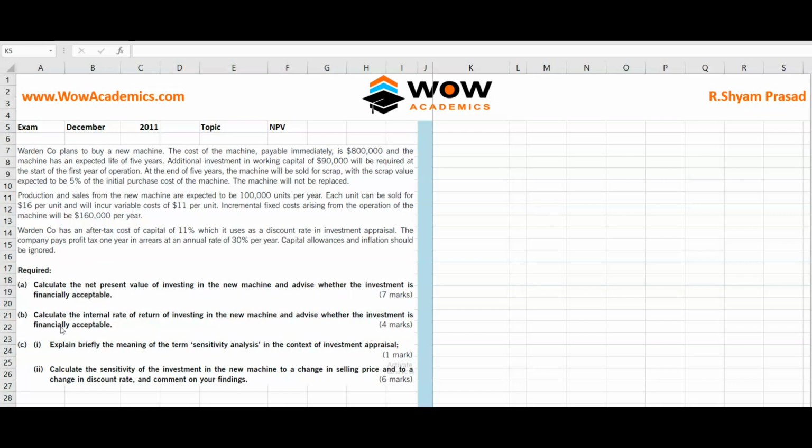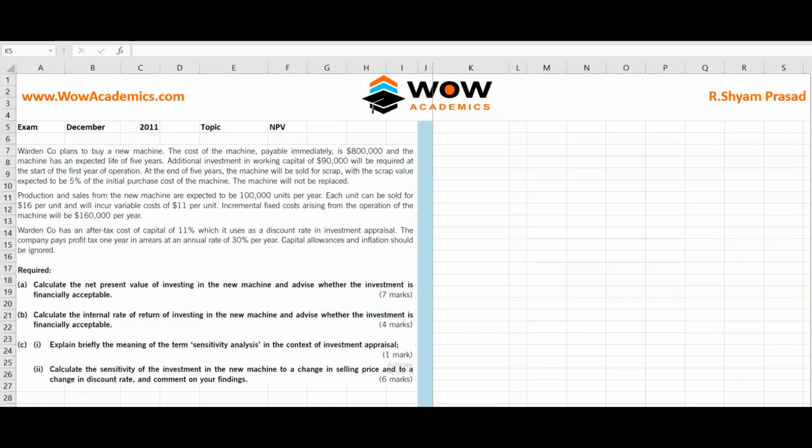Then it asks you to calculate the IRR of investing in the machine and advise whether the investment is financially acceptable. And the question moves on to explain the meaning of sensitivity analysis. So this is a theory question. Then calculate the sensitivity of the investment in the new machine to a change in selling price and to a change in discount rate and comment on your findings. So A, B and C2 are the problem ones. That is what we are going to solve now.